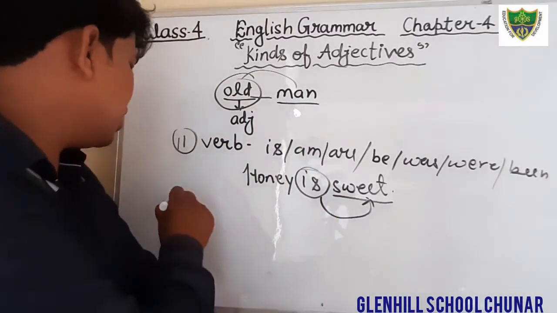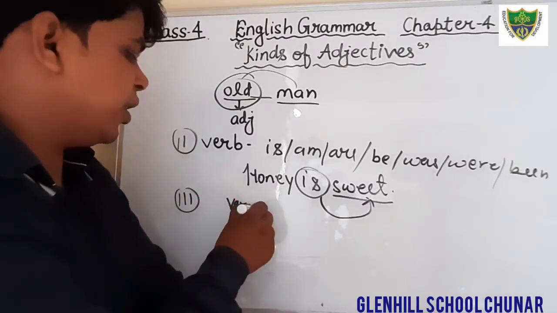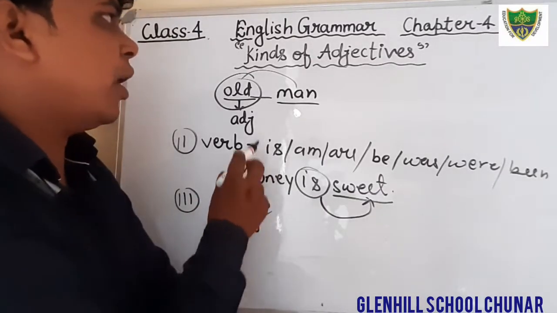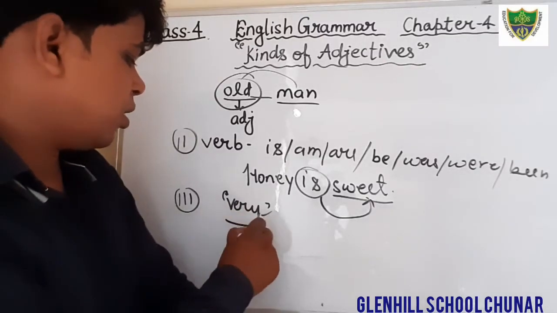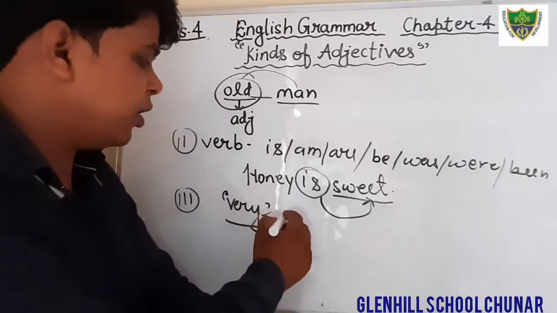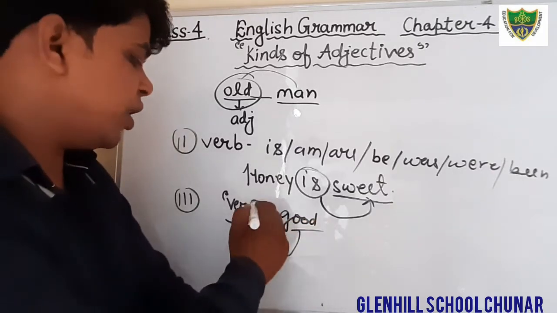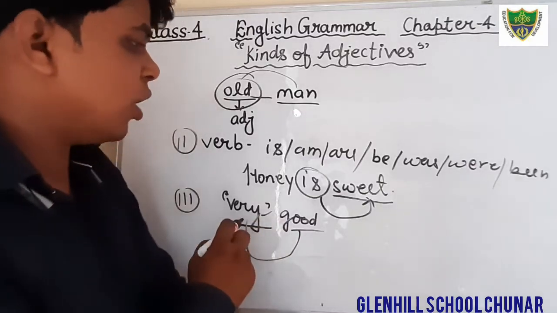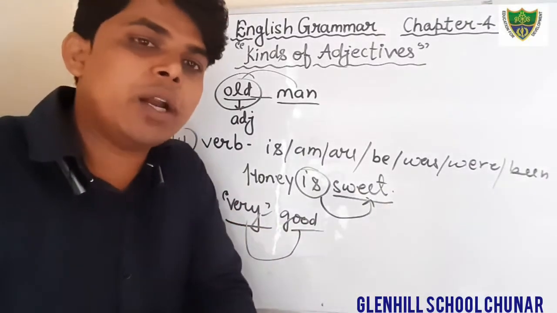And one more feature I have told you is that an adjective generally comes after the adverb very. For example, very good. Good is an adjective, but the word very is an adverb. Okay students, so I hope you all have understood what the features of an adjective are.